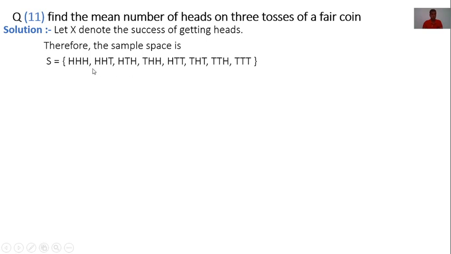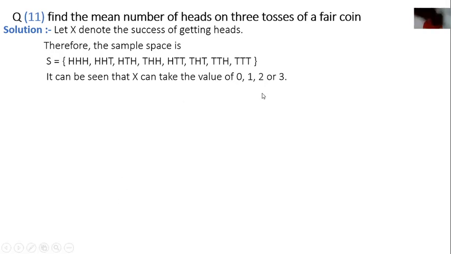Now, it can be seen that X can take the values 0, 1, 2 or 3. 0 means no head in the outcome, 1 means only one head, 2 means only two heads, and 3 means all heads.